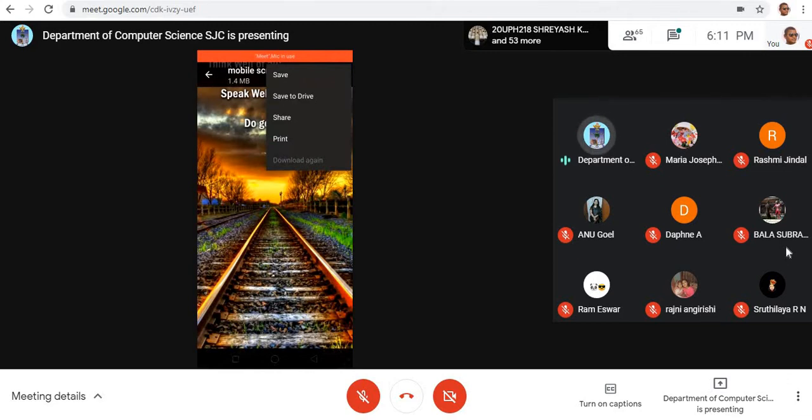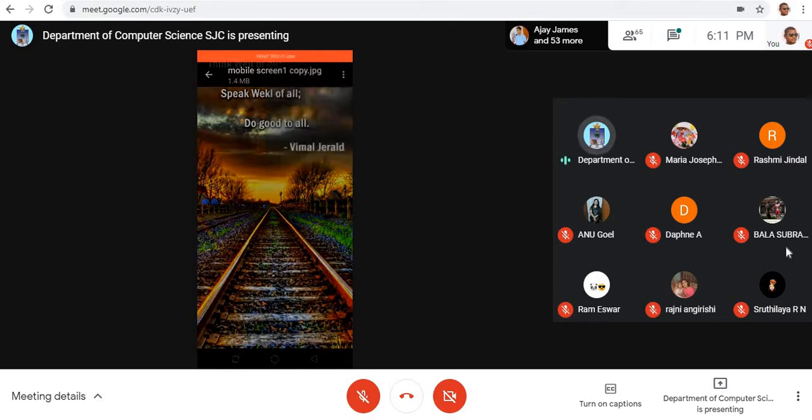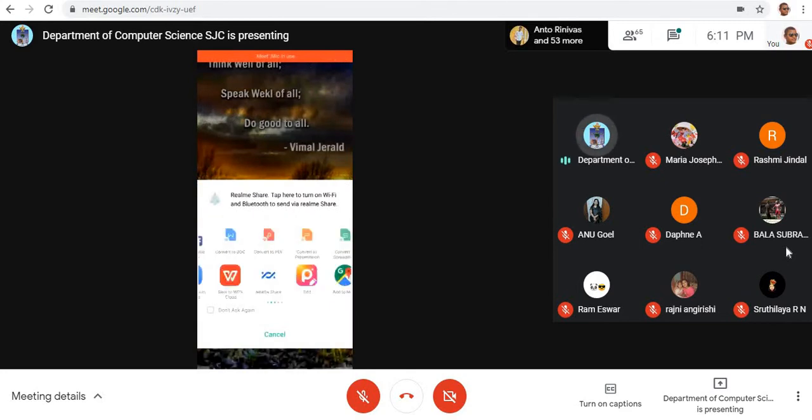It can be saved on the desktop, or there is a share option. You can click and put it in WhatsApp, or you can send it to people. Am I clear to you? You can keep it anywhere that you want. For example, there are so many places, Instagram and others. You can share it with your friends.